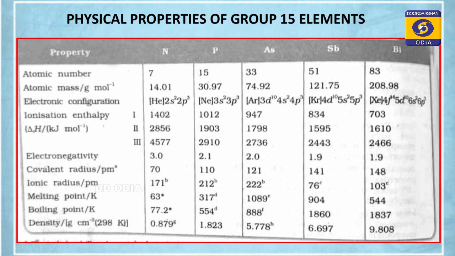That is why they are quite stable and they have higher ionization enthalpy. I mean, more energy is required to remove the electron from the outermost shell. So they have higher ionization enthalpy than these oxidizing elements. Nitrogen has higher ionization enthalpy than oxygen because of this stable electronic configuration.